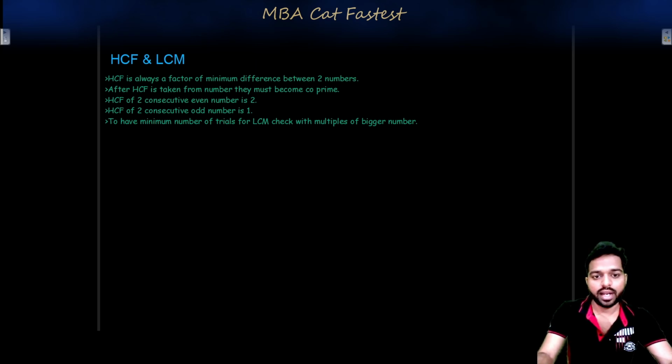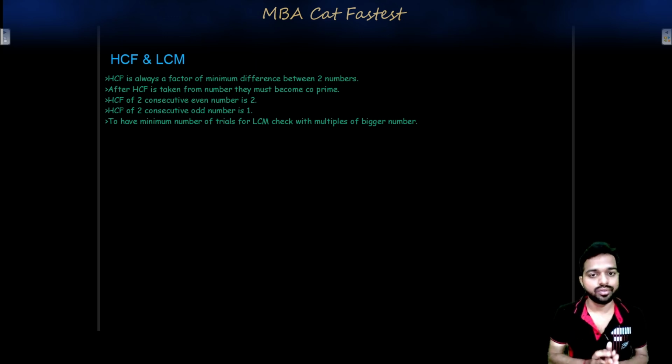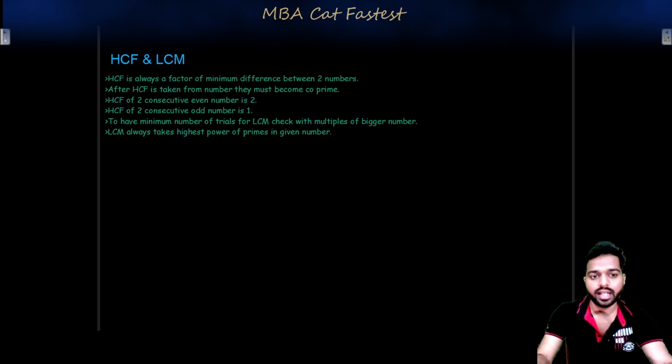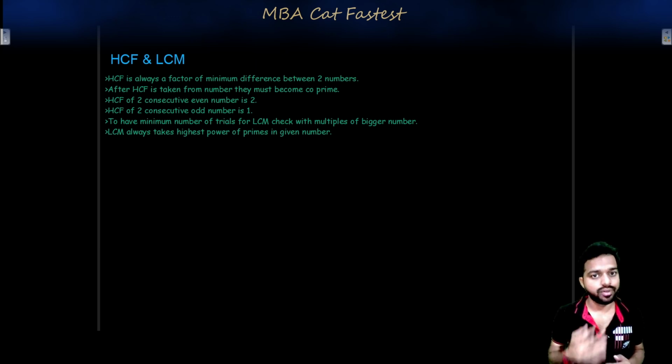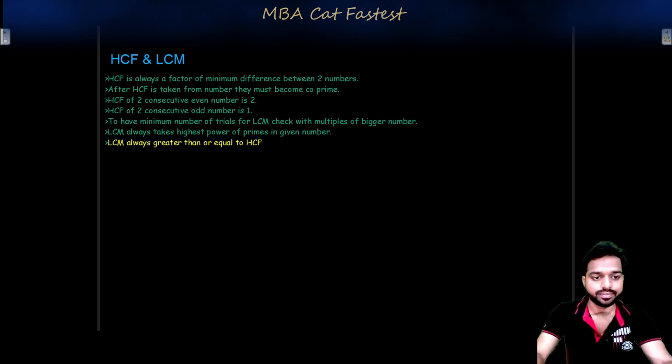To have a minimum number of trials, if you want to find LCM of 4 numbers or 5 numbers, you just read the multiples of the bigger number, and you will get the answer easily. LCM always takes the highest power of primes in the given numbers. Self-explanatory. Let's say you have numbers 5, 25, 625, 3125. So what will be their LCM? The highest power of 5 available, which is in 3125, will be your LCM, which means 3125 itself only.